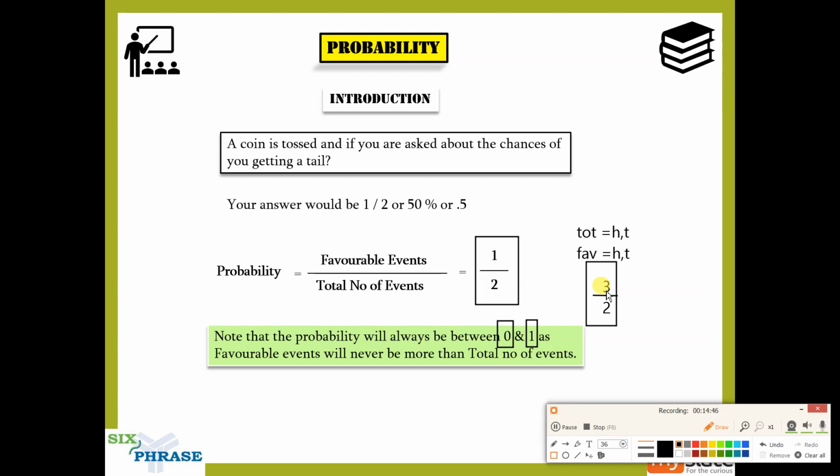I told you, right? The proper fractions. Favorable outcomes will always be less than or equal to the total number of outcomes. So the probability also will always be a proper fraction. If you are getting an improper fraction, then it is a red flag, indicating that you've done something wrong in the calculation. So we'll see in detail what 0 and 1 mean.